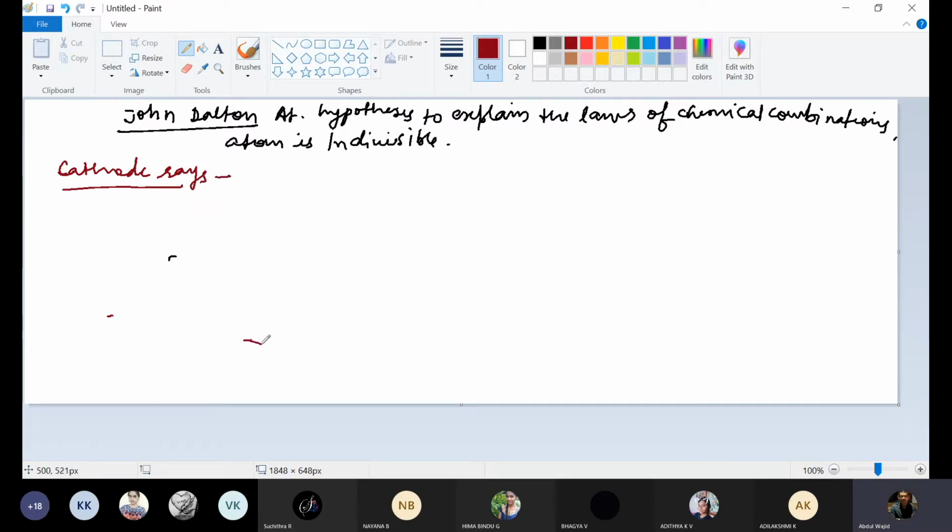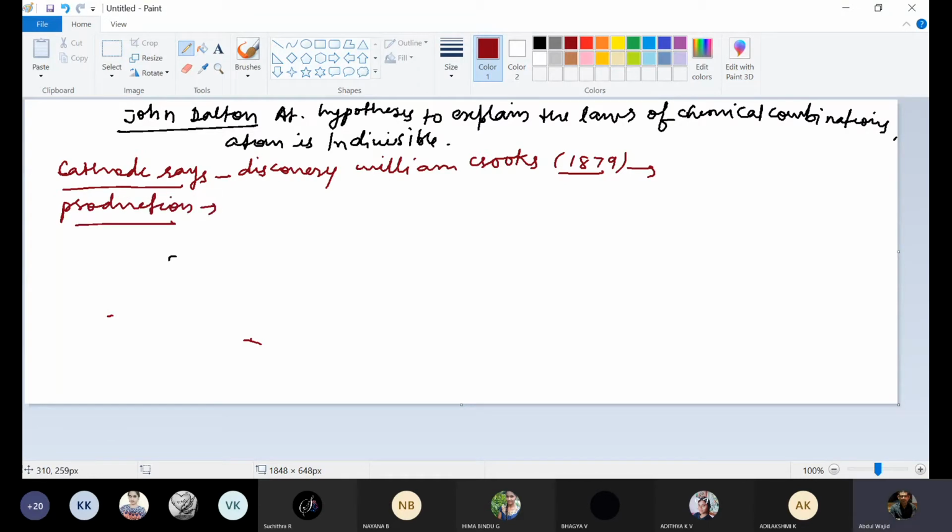Cathode rays, who discovered cathode rays? Cathode rays were discovered by William Crookes in 1879. Year is not important, but we should know who discovered cathode rays. So, do you know how cathode rays can be produced?